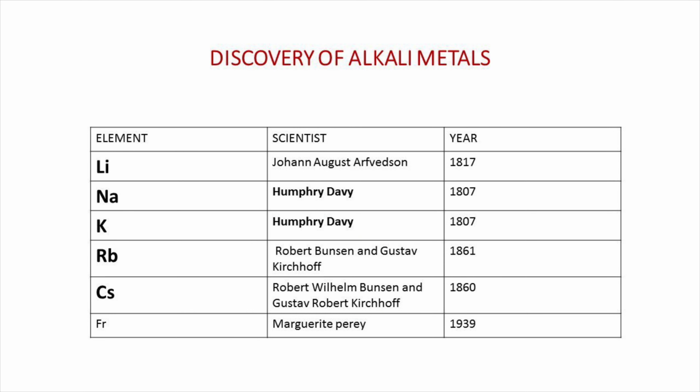Potassium and sodium were first isolated by Humphry Davy in 1807 as products of the electrolysis of molten potassium hydroxide and sodium hydroxide. In 1817, lithium was isolated by Johann August. Cesium and rubidium were discovered with the help of the spectroscope in 1860 and 1861 by Robert Bunsen and Gustav Kirchhoff. Radioactive francium was identified only in 1939 as a short-lived isotope from the nuclear decay of actinium by Marguerite Perey.